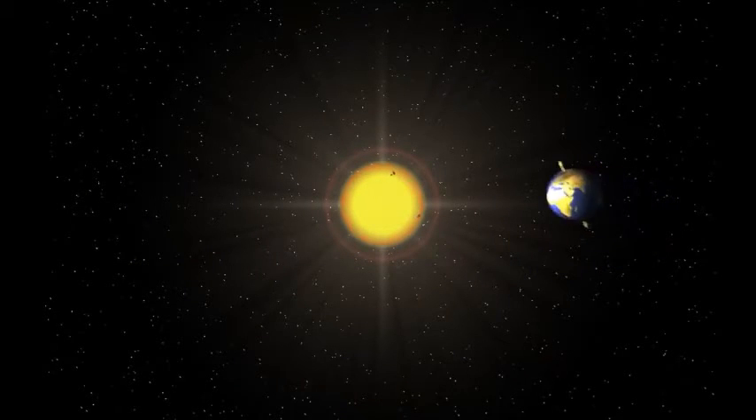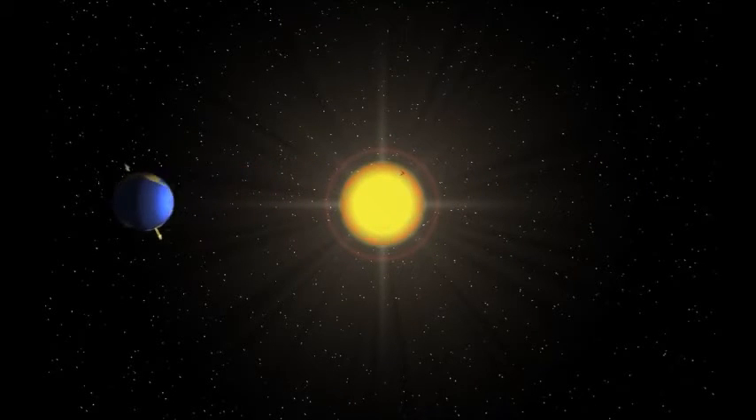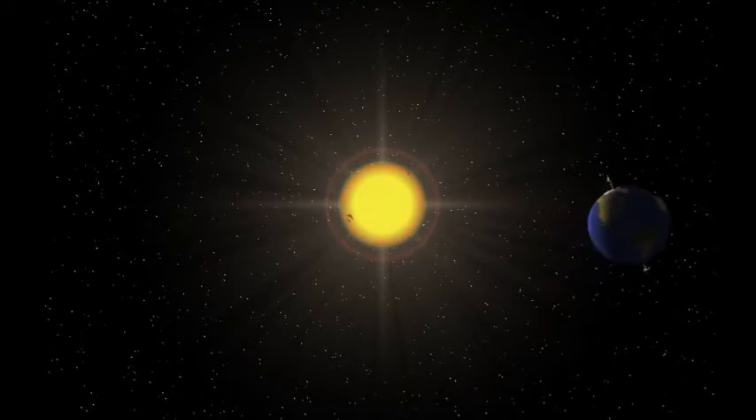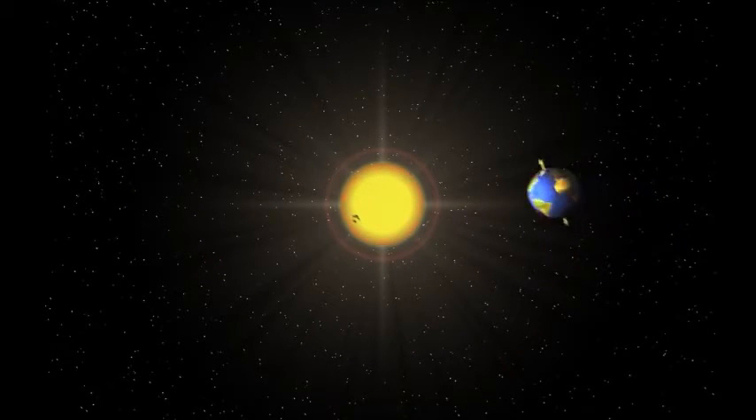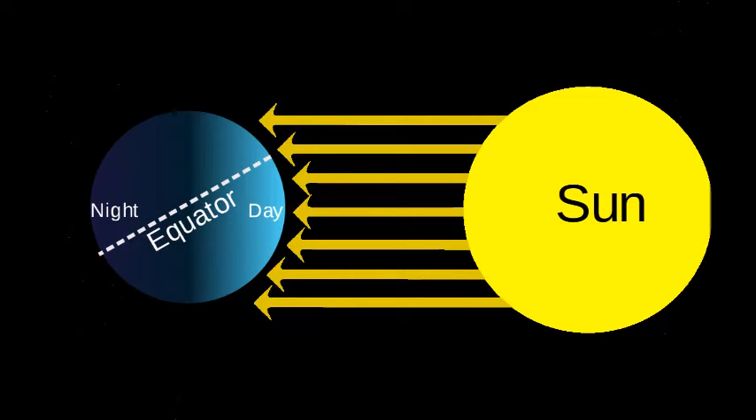Notice that the earth's axis is tilted. As the earth travels around the sun, its axis always points in the same direction. This means that sometimes the North Pole is pointed towards the sun. At other times, the North Pole is pointed away from the sun.